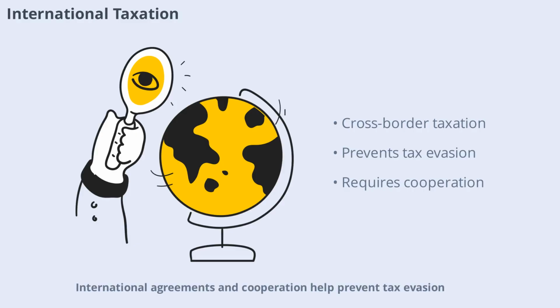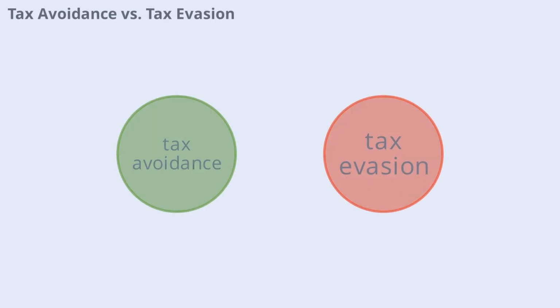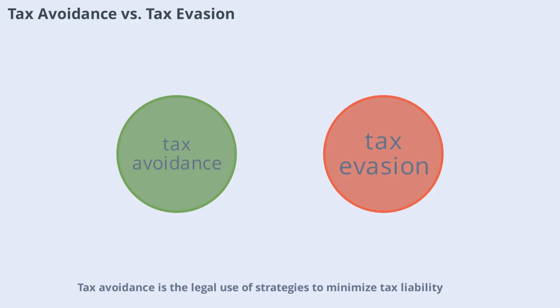International agreements and cooperation help prevent tax evasion and ensure that companies pay their fair share, no matter where they operate. Tax avoidance and tax evasion are two terms often heard in discussions about taxation. Tax avoidance is the legal use of strategies to minimize tax liability, such as claiming deductions. Tax evasion, on the other hand, is illegal and involves deliberately hiding income or falsifying information. Governments work to close loopholes and enforce laws to ensure everyone pays their fair share.